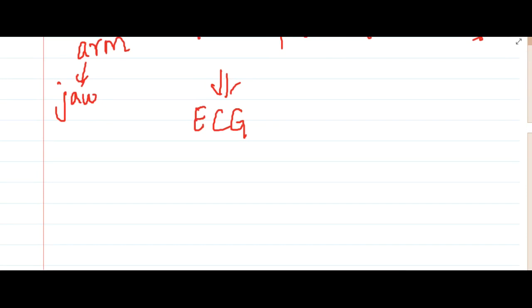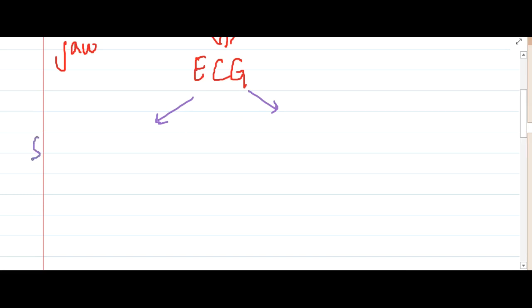In the ECG you will see the presence of either of two things: you will see either ST segment elevated MI, or non-ST segment elevated MI.